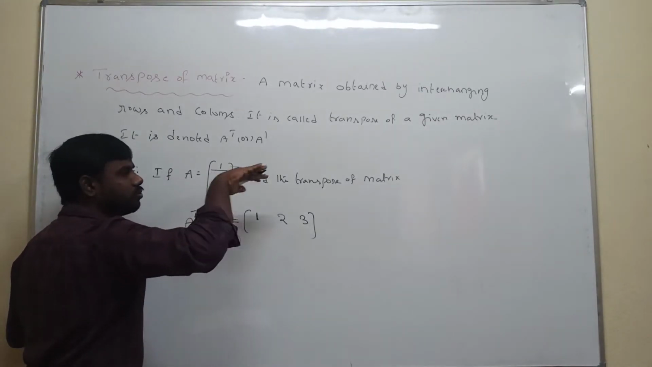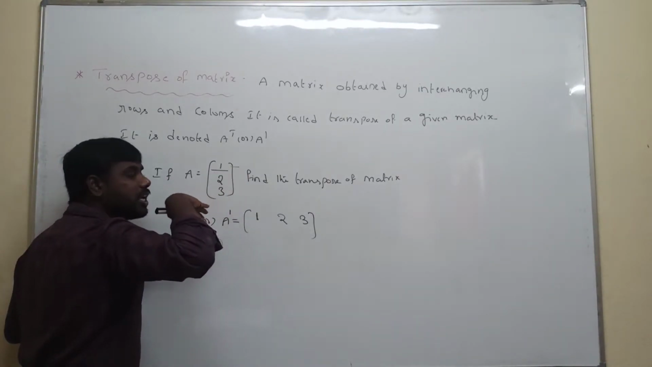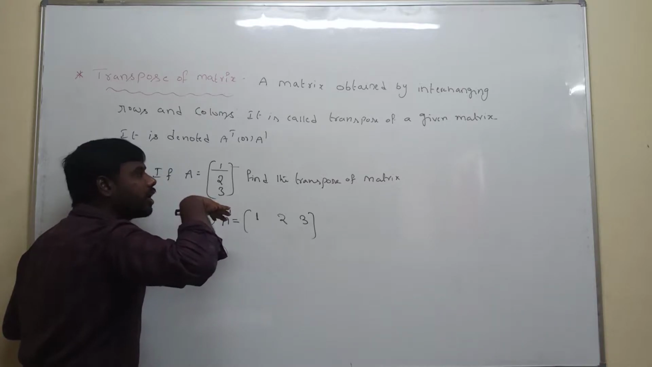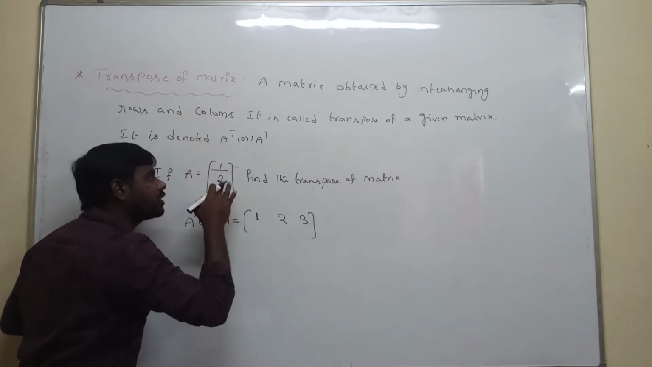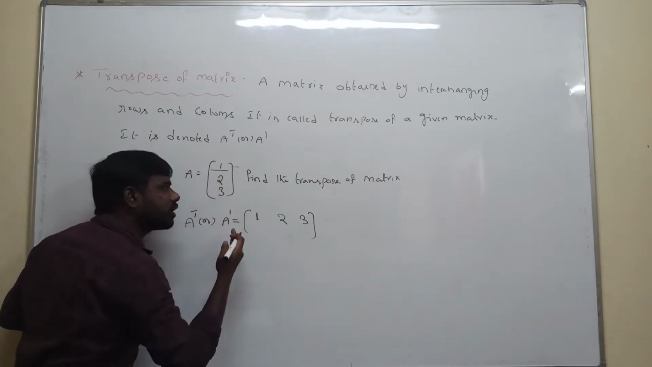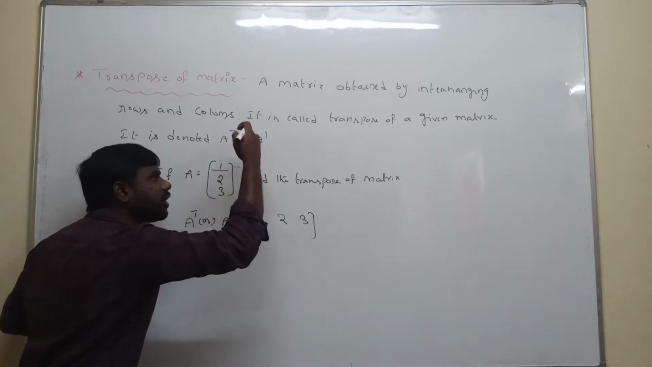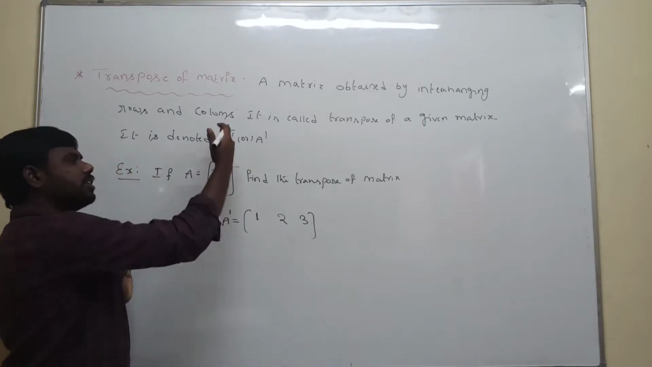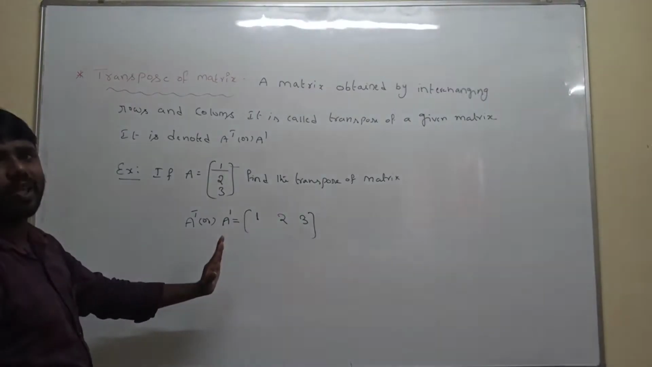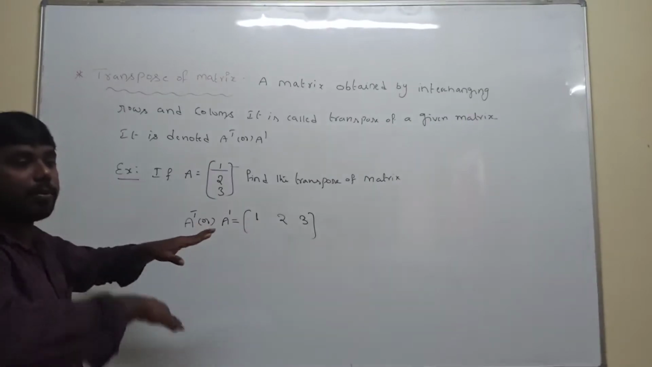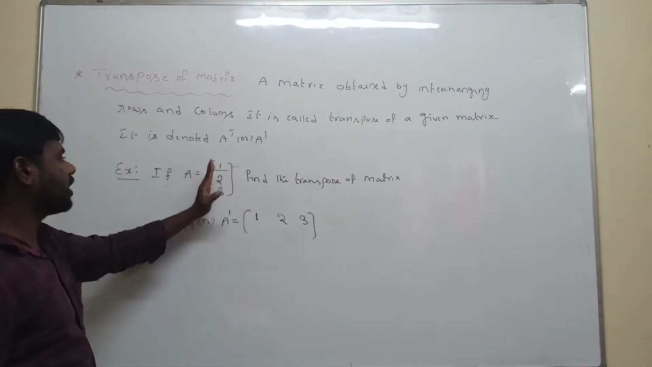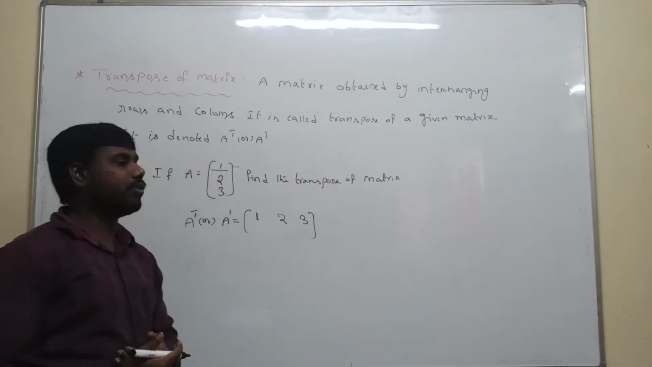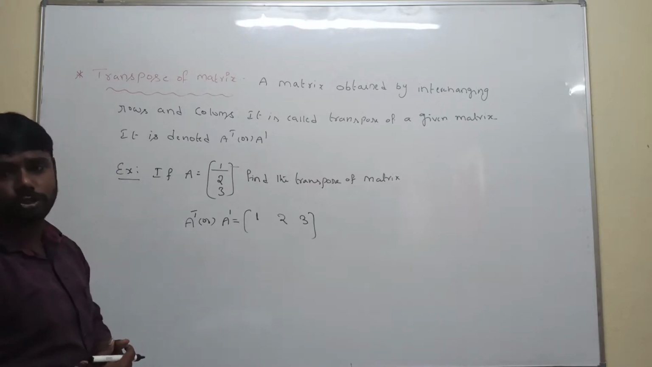This is the first row. What does the definition say? Interchanging rows and columns. The first row becomes the first column, the second row becomes the second column, and the third row becomes the third column. Or else, this is the first vertical line, so a vertical line can be written as horizontal. Then everyone understood how to find the transpose of the matrix.